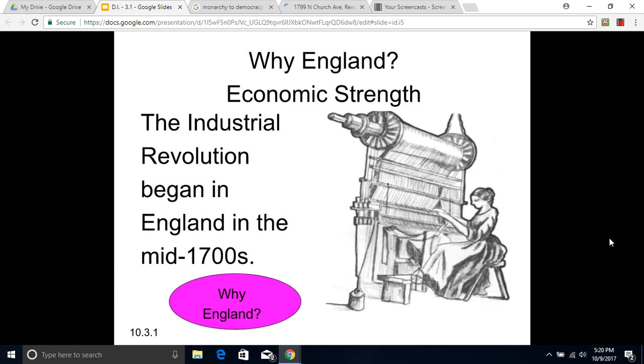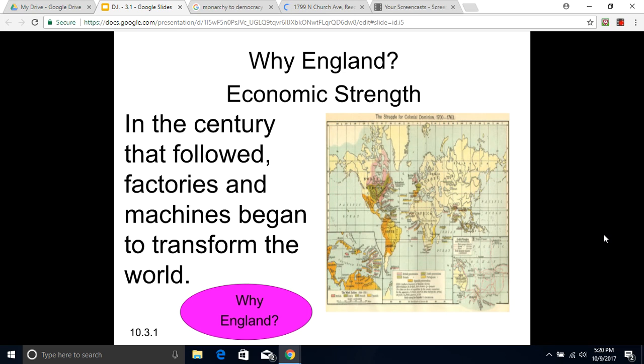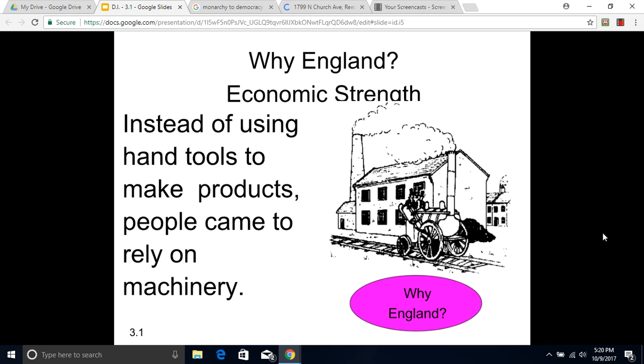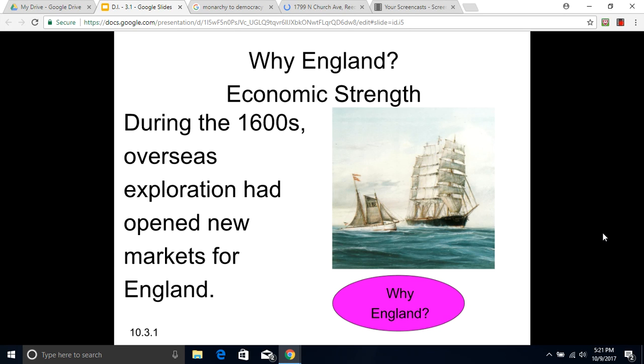The Industrial Revolution began in England in the mid-1700s for a variety of reasons. In the century that followed, factories and machines began to transform the world. So what started in England eventually spread around the world. Instead of using hand tools to make products, people came to rely on machinery. During the 1600s, overseas exploration had opened new markets for England, and this was part of the background to England setting the pace for industrialization later.